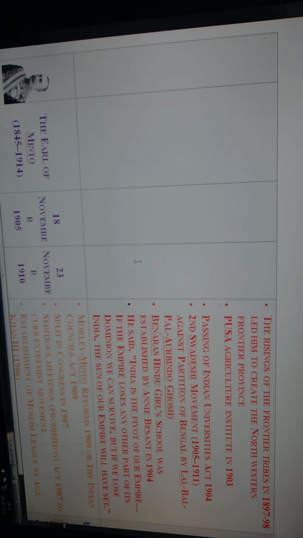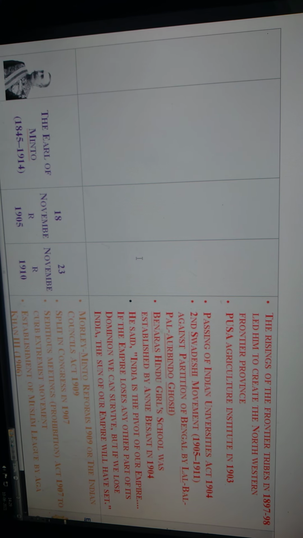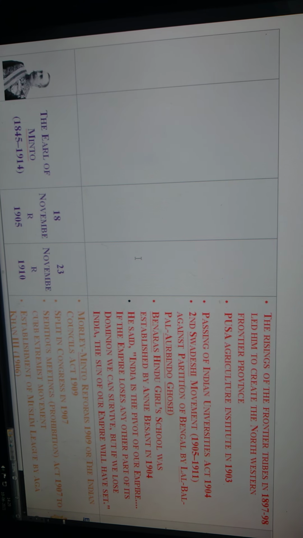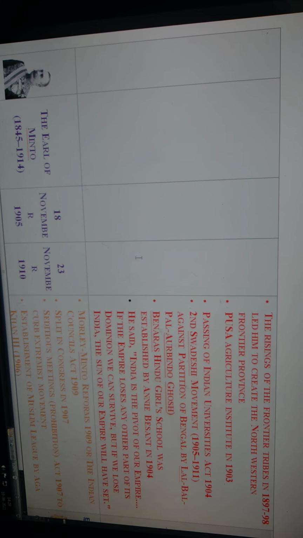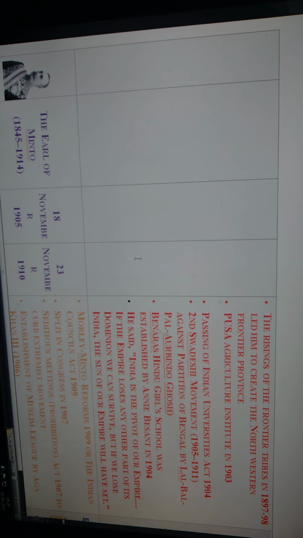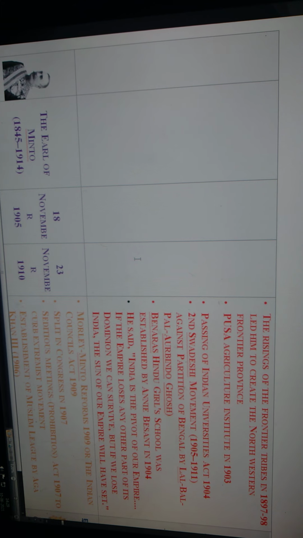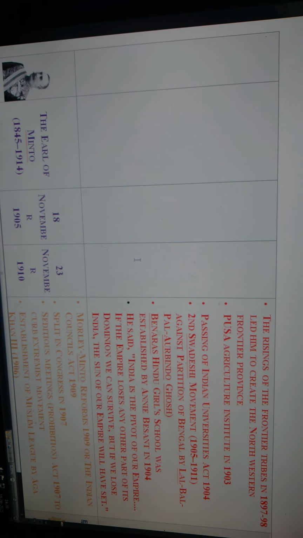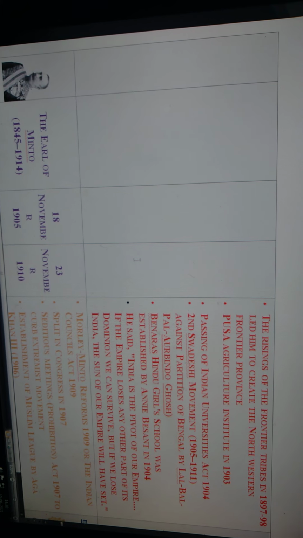It was led by Lala Lajpat Rai, Bal Gangadhar Tilak and Bipin Chandra Pal, Lal Bal Pal, and by Aurobindo Ghosh, these four members. In 1904 Annie Besant established the Benares Hindu Girls School for girls.